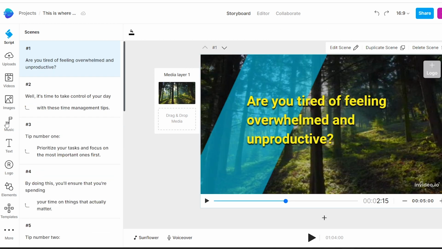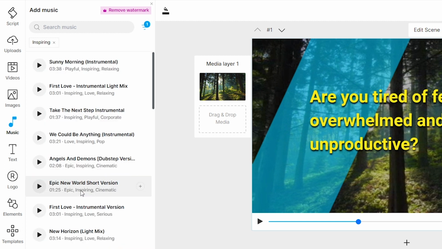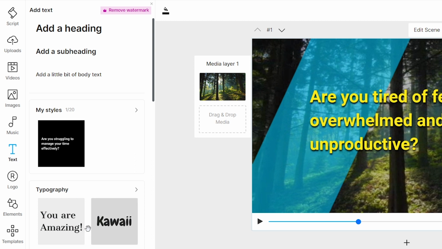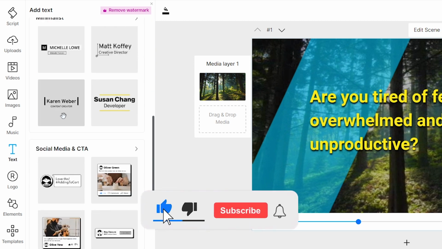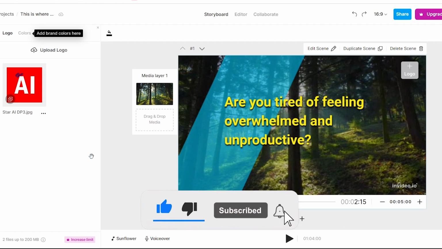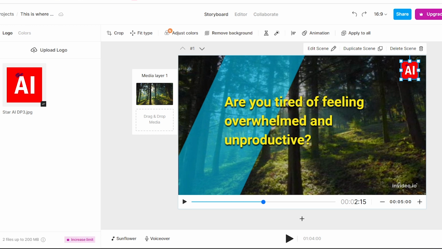And if you want to change the music, you can upload your own or select one from the music tab. There's a huge beautiful music collection you can use. Here in the text tab, you can add different text types to your video. And here you can put your channel's logo to your video like this. But I won't do that because it's unnecessary for me.